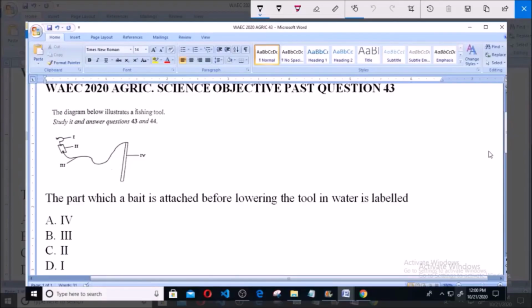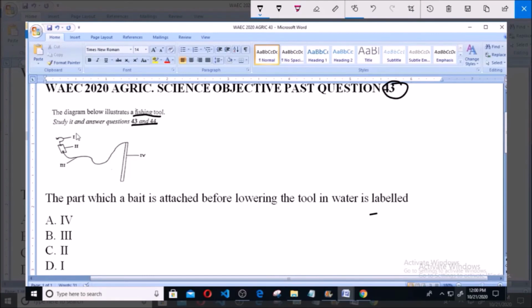Hello and welcome. I will be answering WAEC 2020 Agric Science Objective Past Question 43. You have a diagram here illustrating a fishing tool. So we are using it to answer questions 43 and 44. So this is question 43. Now, the part to which a bait is attached before lowering the tool in water is labeled A. 4, B. 3, C. 2, D. 1.